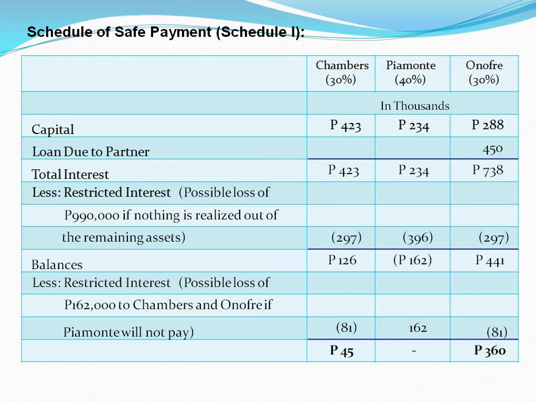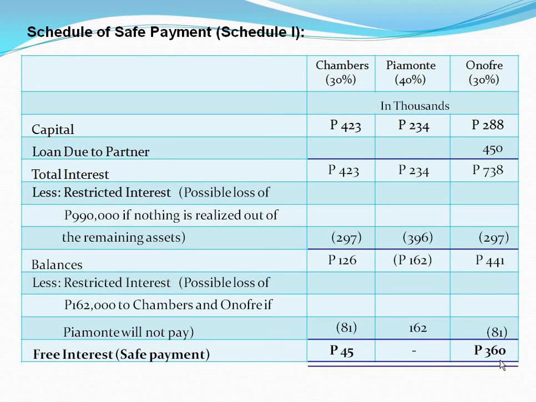Notice something? There is no more deficiency in any of the partners' interest. That means our schedule of safe cash payment ends here. This row is called free interest, meaning the portion of the partner's interest that can be freely returned to them. 45,000 must be paid to Chambers, while 360,000 must go to Onofre.